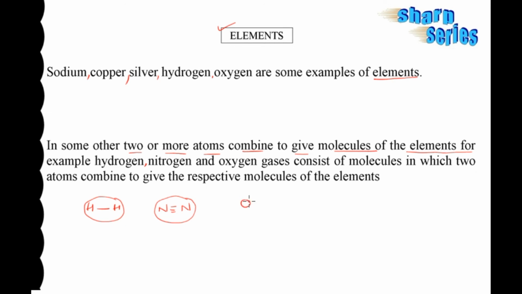And in oxygen, two oxygen atoms combine to form an oxygen molecule. These gases consist of molecules in which two atoms are combined to give the respective molecule of the element. These molecules are also called elements because they are made by only one type of particles.